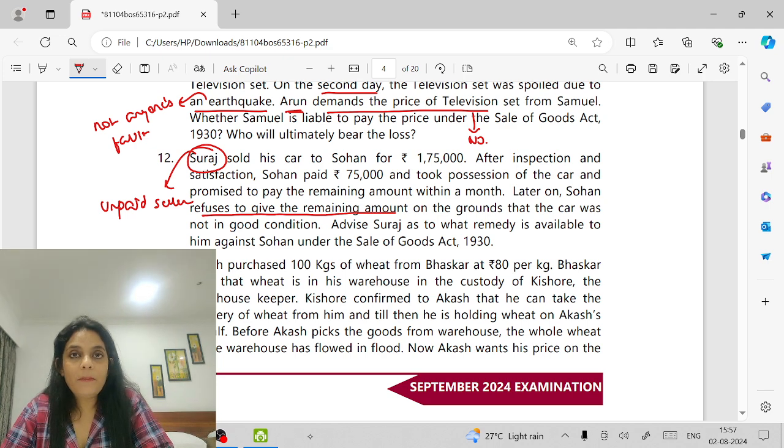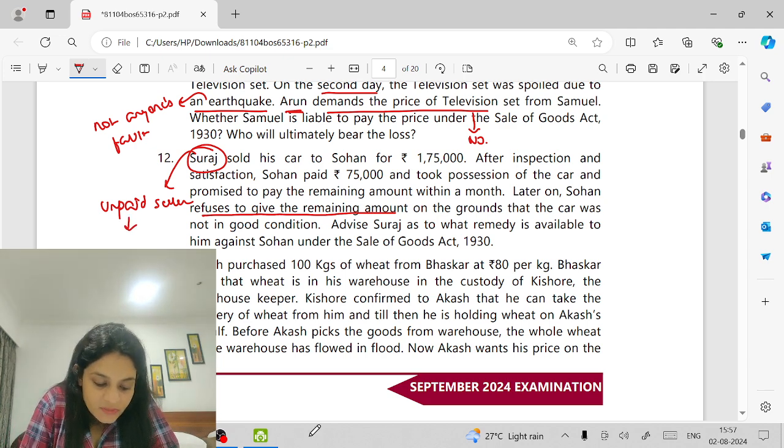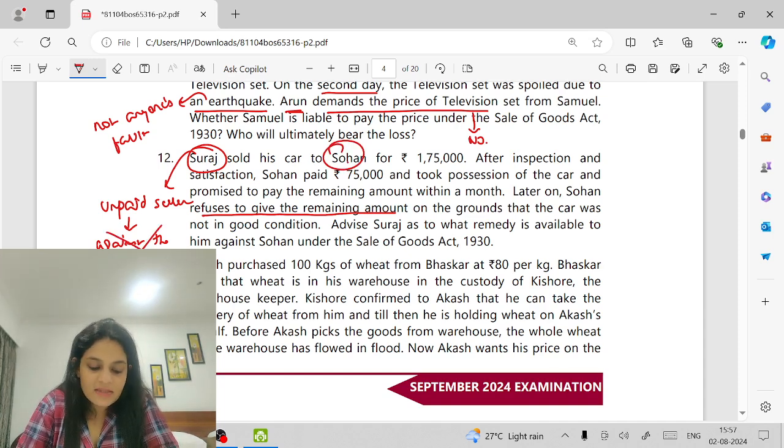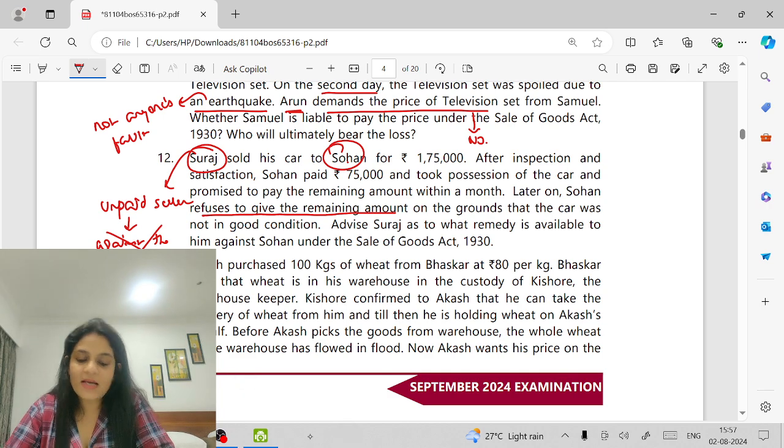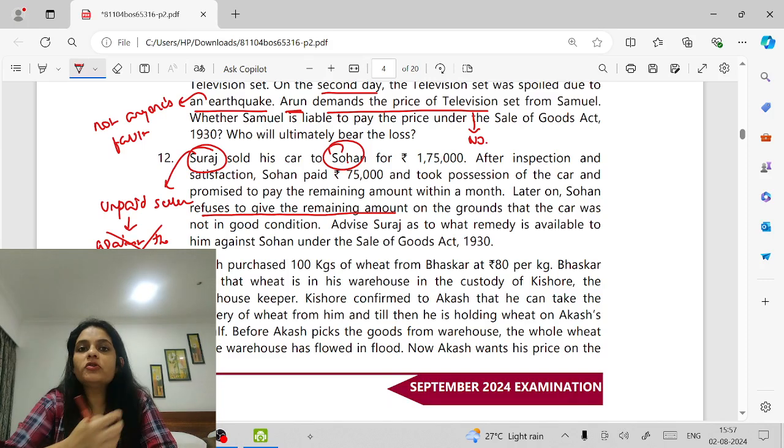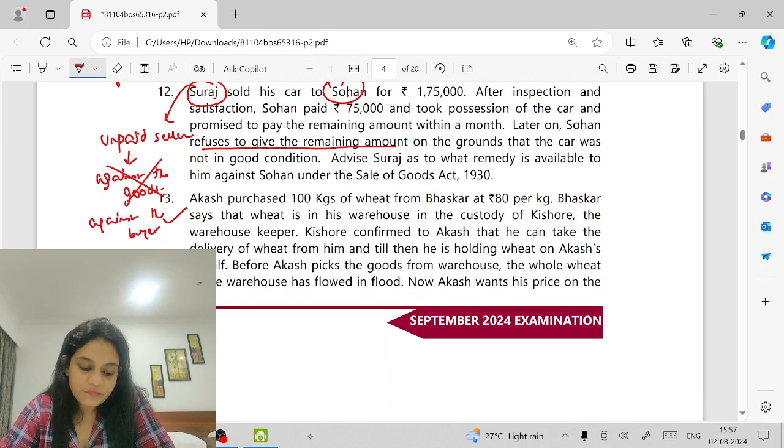Unpaid seller. An unpaid seller has both rights against the goods and against the buyer. But for rights against the goods, the goods must be with him. The goods have already been delivered to Sohan. So can he have rights against the goods? No, he will have rights against the buyer. What are the rights against the buyer? To sue for price, to sue for interest.